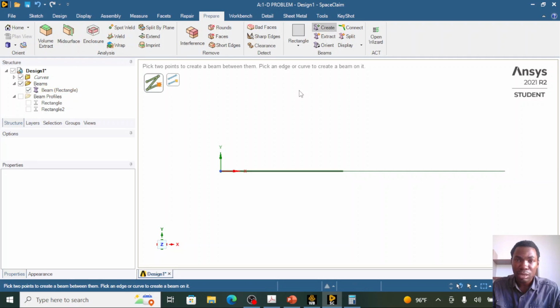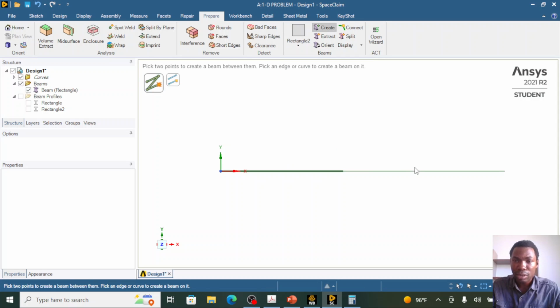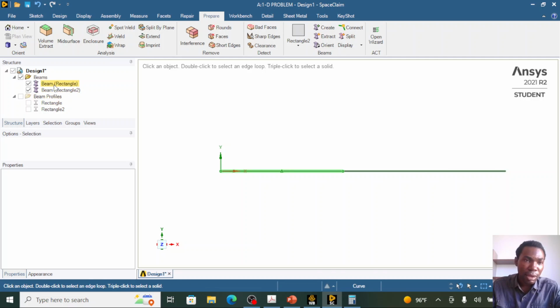element has been created. Also change the profile to rectangle 2 and apply it to the second line body, and the second beam element is created. Now we have two structural beam elements. So what you need to do, you press escape on your keyboard to leave the create command, and let's check the property of the structural beam element that was created.